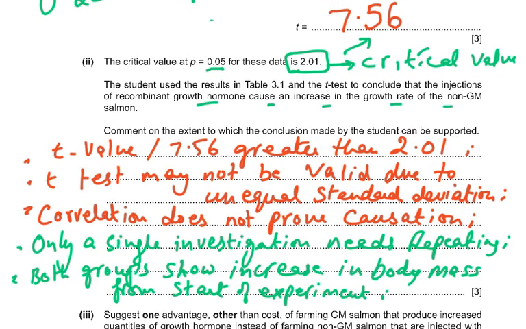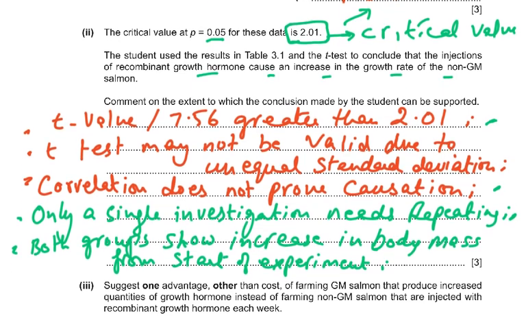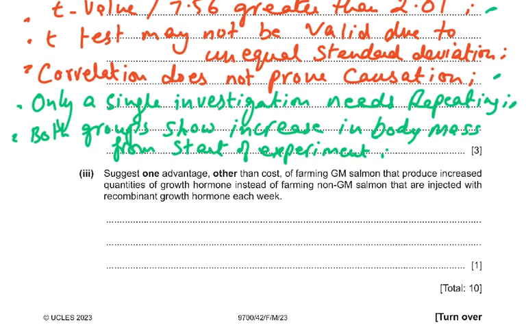So t-value 7.56 is greater than 2.01. That was an easy one mark to get. T-test may not be valid due to unequal standard deviation, and correlation does not prove causation. Only a single investigation needs to be repeated so that we have more confidence in the conclusion. And both groups show an increase in body mass from the start of the experiment. So any 3 points out of these, you could have got your 3 out of 3.